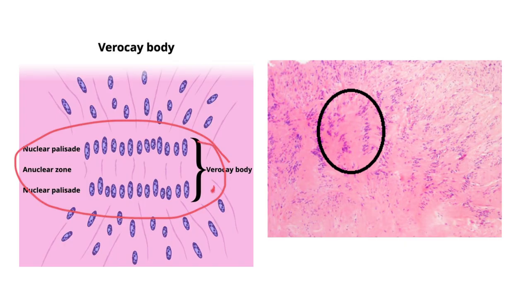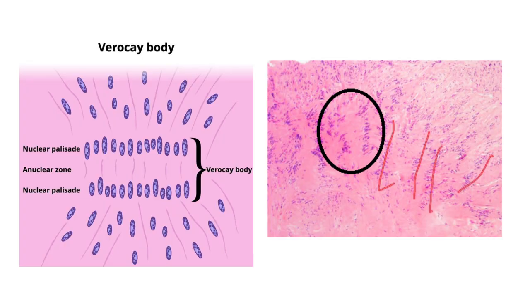Together these are known as Verocay bodies. This is an actual slide where you can see them. Look inside this circle; you can see a Verocay body here. Also outside you can see there are Verocay bodies like this.